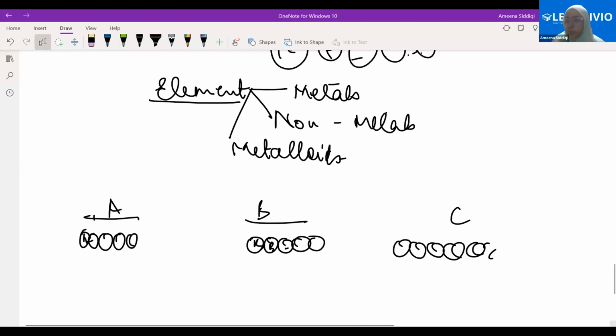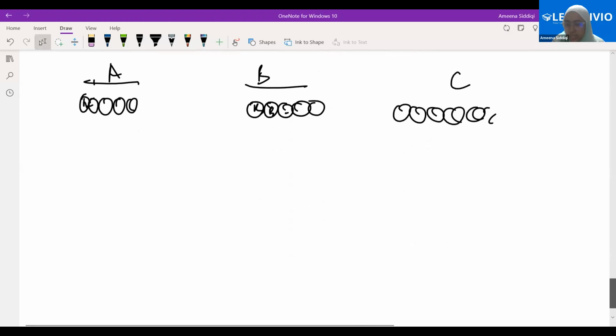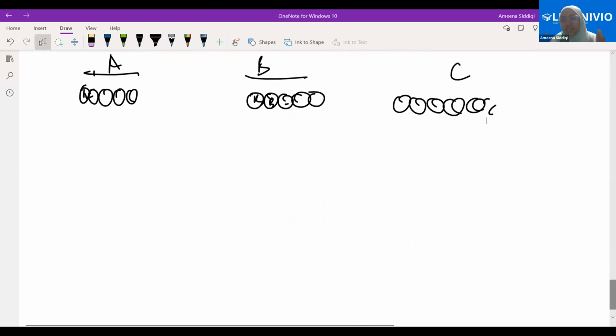Now, the elements are also further divided into metals, non-metals, and metalloids. Some elements show a similar set of properties. Those elements which have a certain set of properties are referred to as metals. There are some other elements which do not have those kinds of properties. Rather, they have properties opposite to what we saw in the case of metals. Those are referred to as non-metals. There are some elements which have properties in between the properties of metals and non-metals. Those are referred to as metalloids.